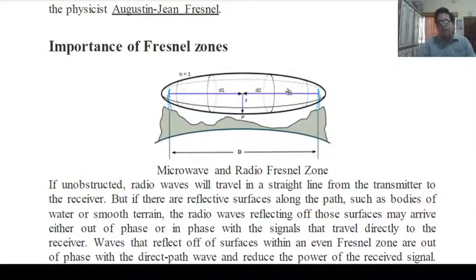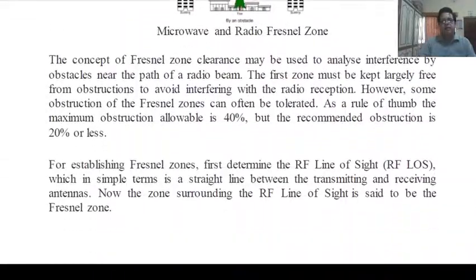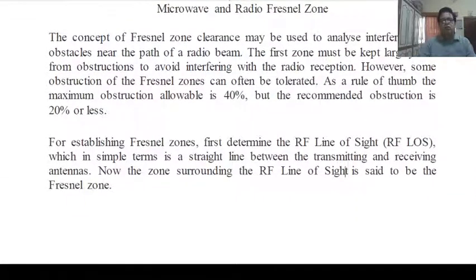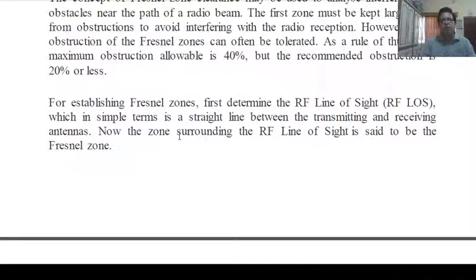This is the line of sight, and this ellipsoidal shape surrounding it is the Fresnel zone, first order, second order.